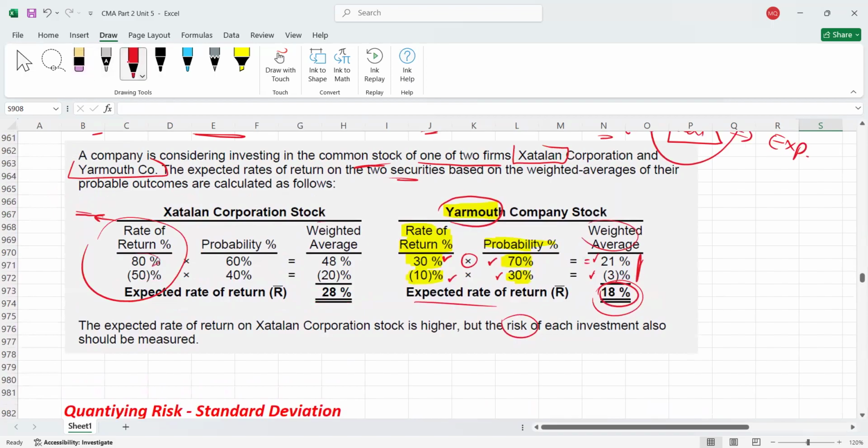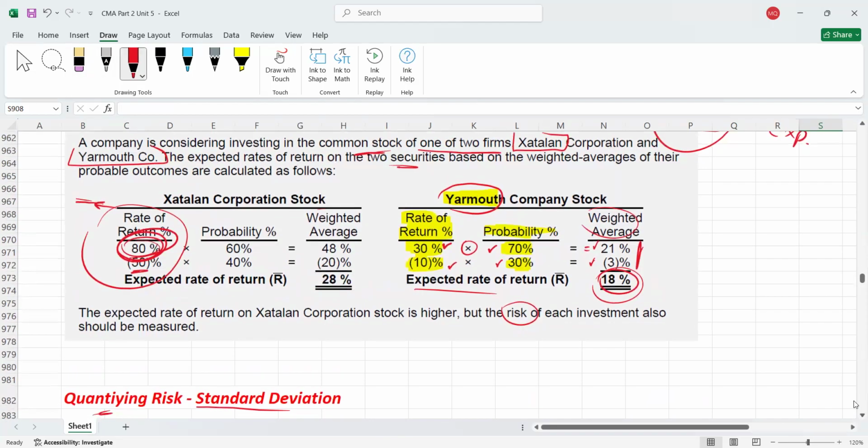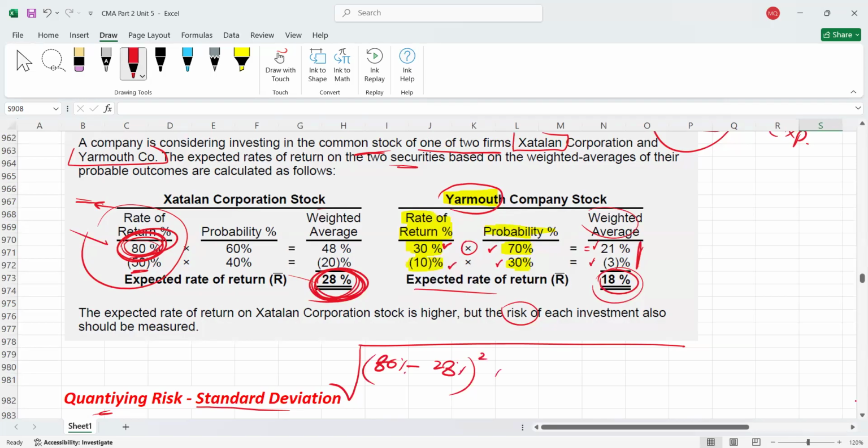Possible rate of return is 80%, and there could be a 50% loss. So first we will pick this 80%, only this figure. Okay, we'll take 80%. And what is our expected return? 28. Possible return 80, expected return 28. So I'm just trying to derive the formula here. What we will do? Under the square root, we'll take first the 80% return, which is the possible return, minus the expected return, which is 28%. And then we will take the square of that, and we will multiply by the probability of this 80%. The probability of this 80% is 60%. So we'll multiply. So this is one thing we got.